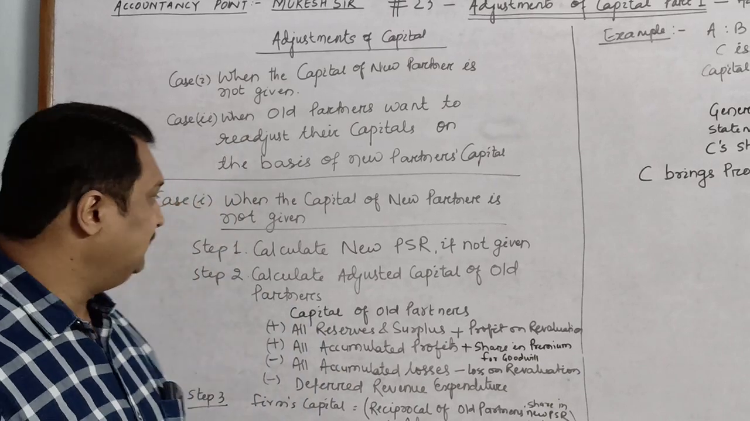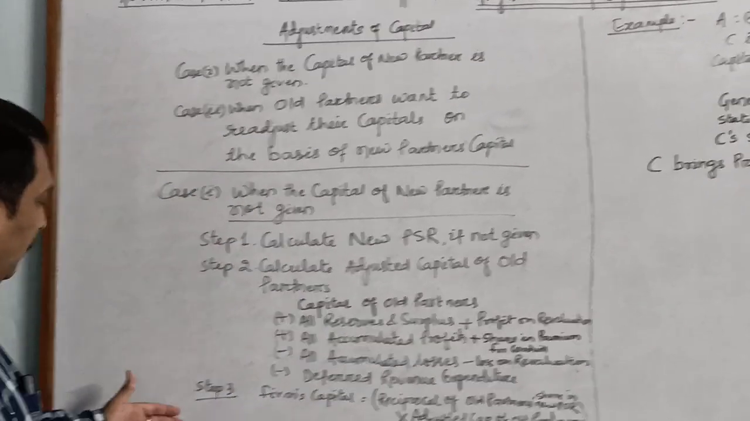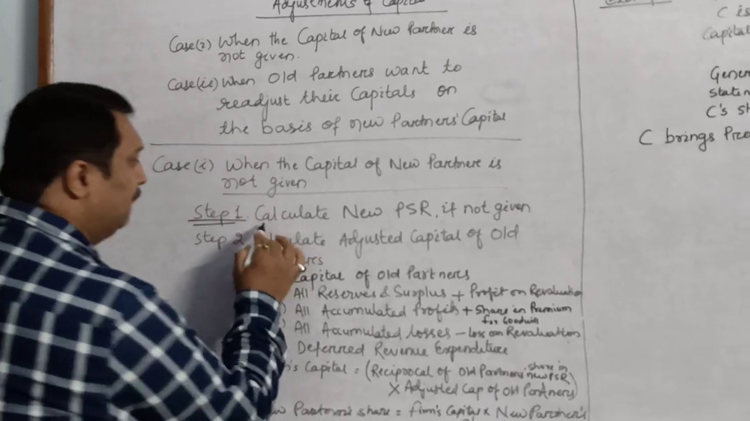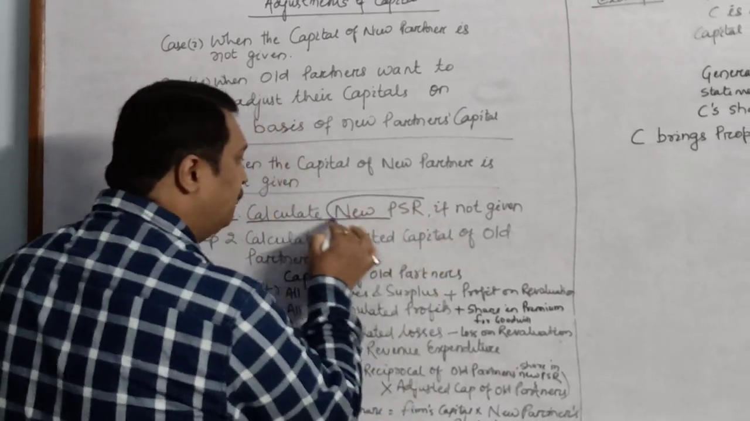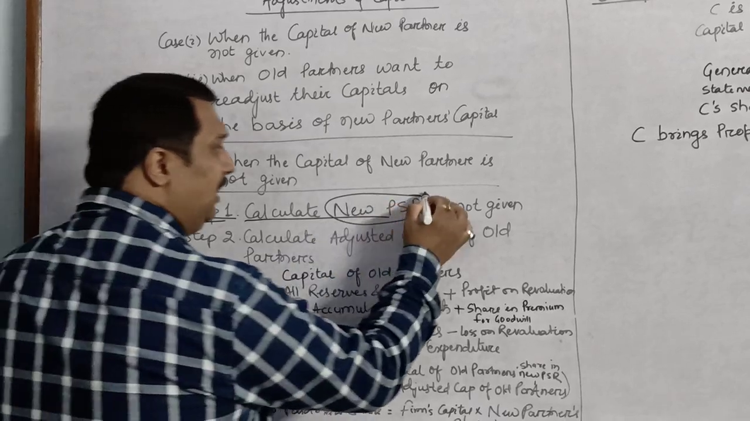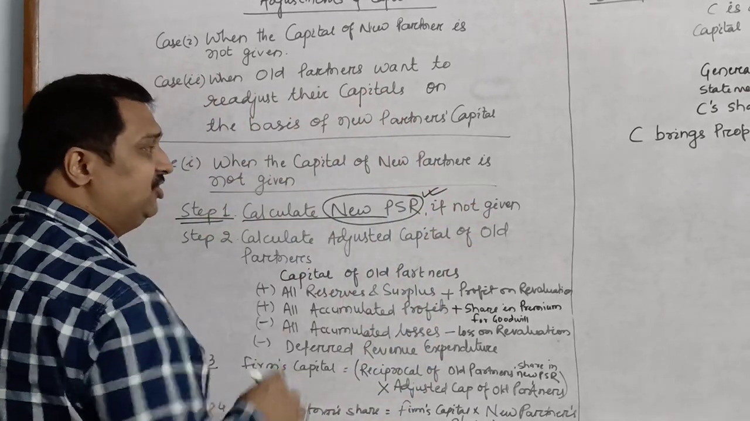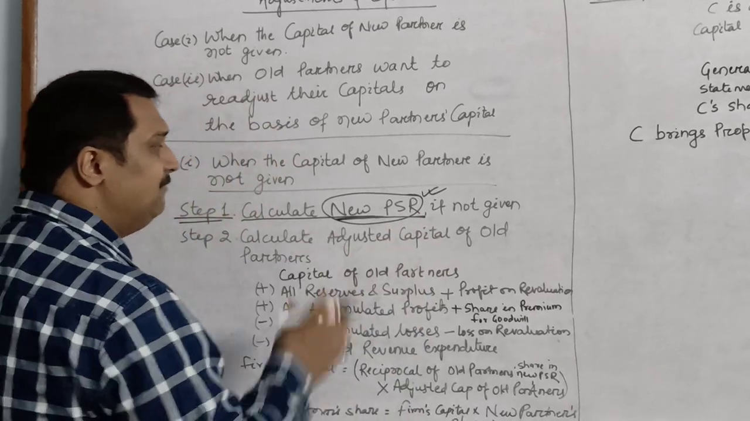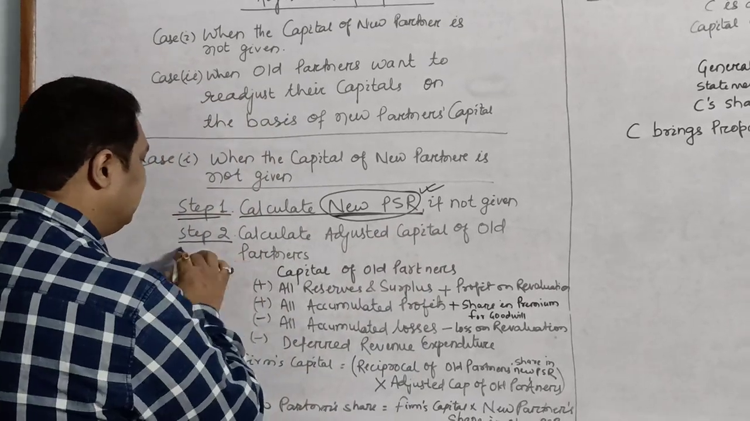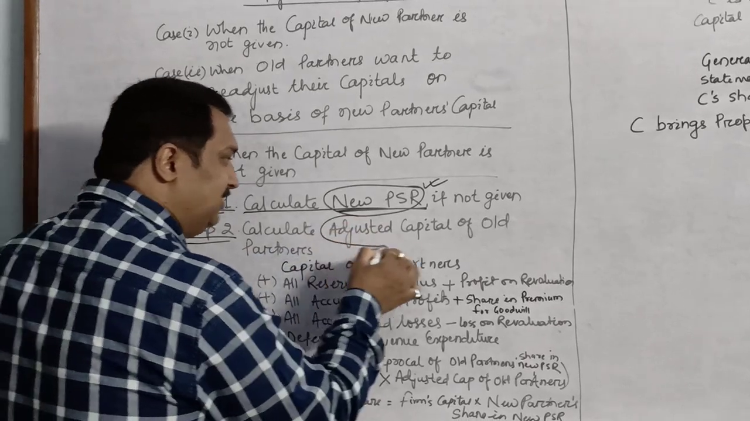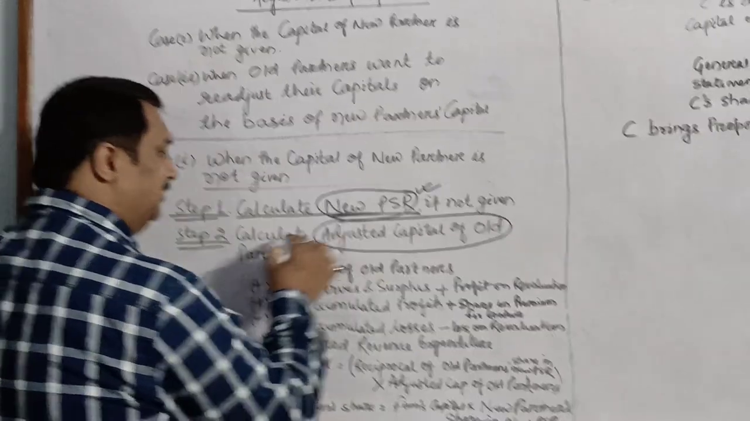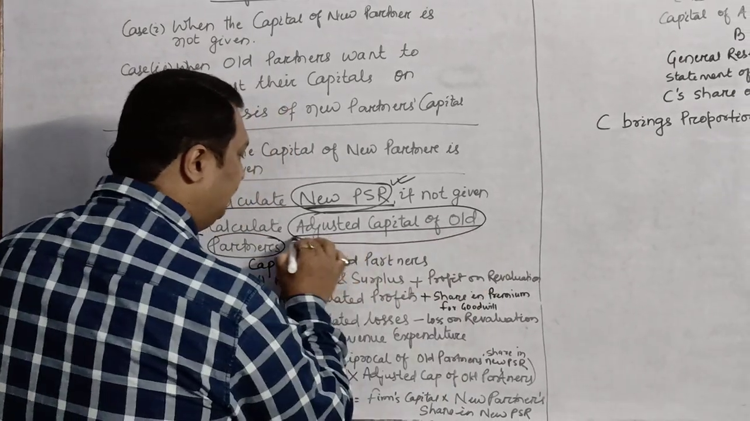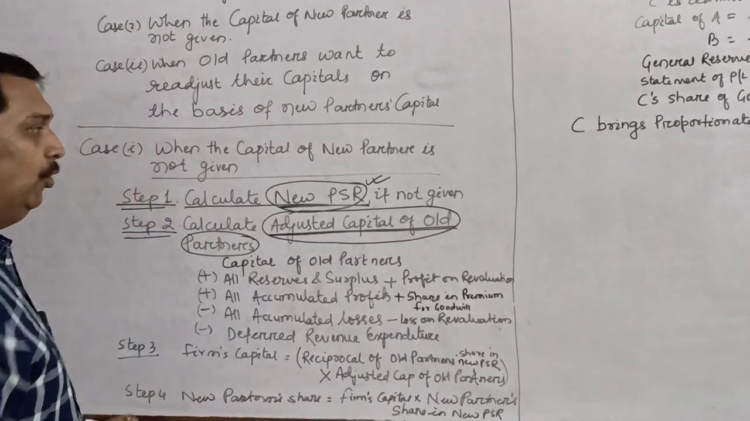So for this purpose, we have certain steps to follow. There are 4 steps which I have written over here. In step 1, first of all, we calculate the new profit sharing ratio. Children, whenever we have the adjustment of capital, calculation of the new profit sharing ratio is very much needed. In step 2, we will calculate the adjusted capital of old partners. Children, please understand, we need to calculate the adjusted capital of old partners.